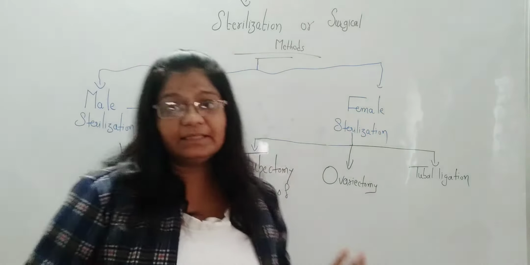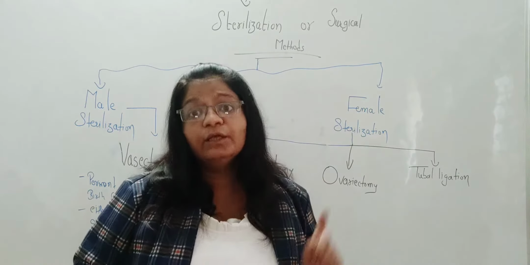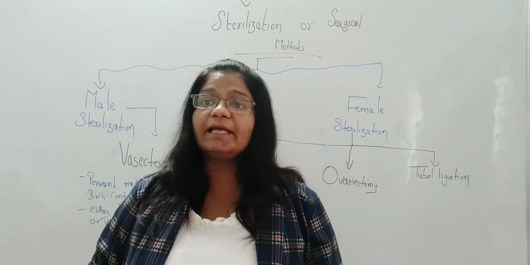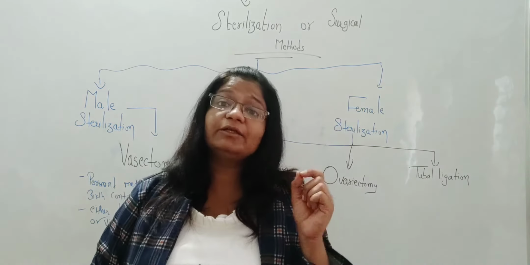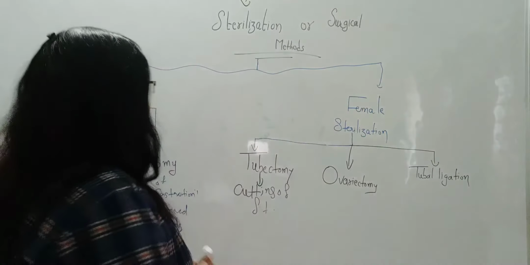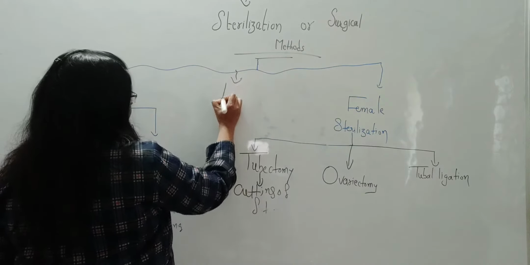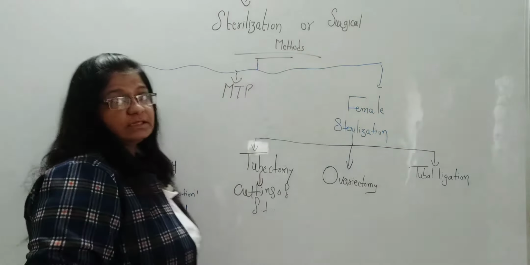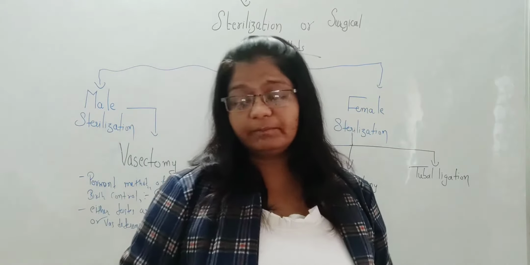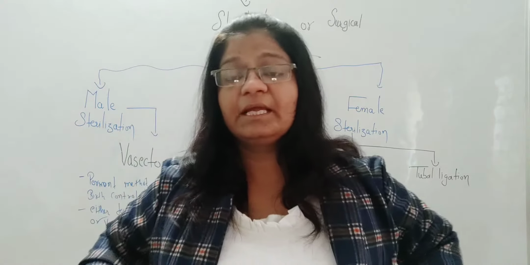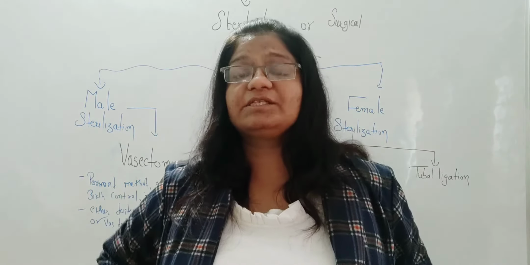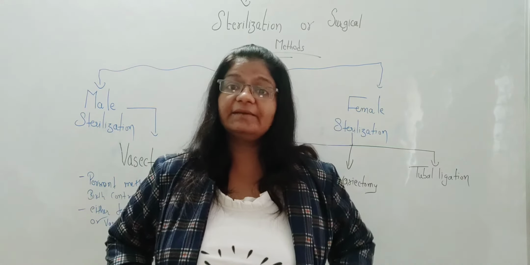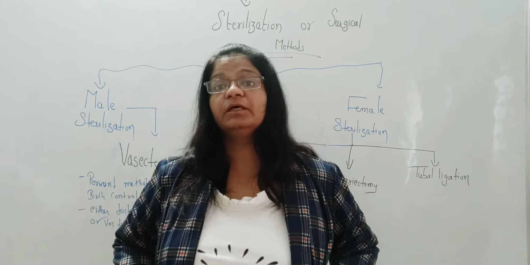Okay, rather than this, there is another method for birth control. But rather than calling it birth control, I would like to call it termination of pregnancy, which is called MTP, medical termination of pregnancy. Here, before the completion of the whole embryogenesis time, as we know, pregnancy has been divided into three trimesters: the first trimester of three months, the second trimester of three months, and the third trimester of three months.